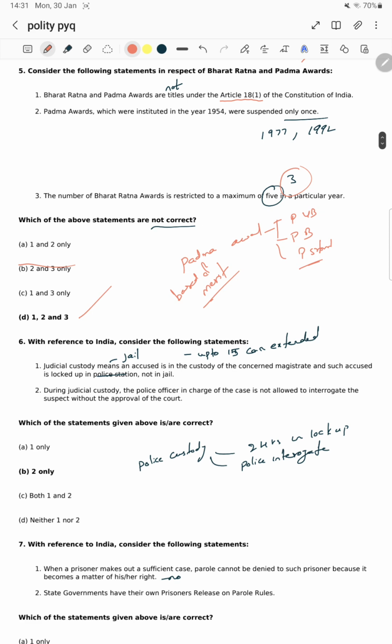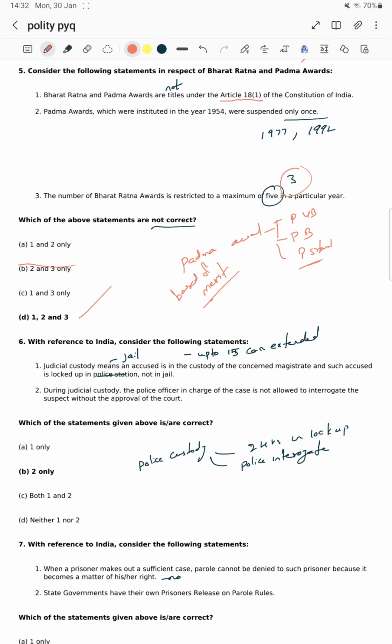With reference to India, consider the following statements. Which of the statements given above is/are correct? He has asked about judicial custody, meaning the practicality of the law. He has asked directly about the practicing law. UPSC students perhaps didn't visit jails, mostly.